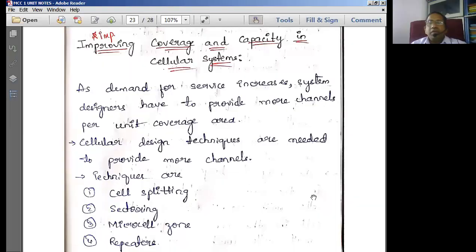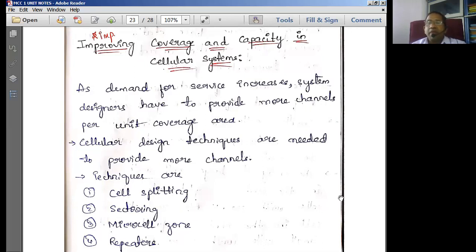Well, finally, what we can say is that as the demand for the service increases, the system designers have to provide more number of channels per unit coverage area. So here the problem still remains. What is that problem? We have limited resources.